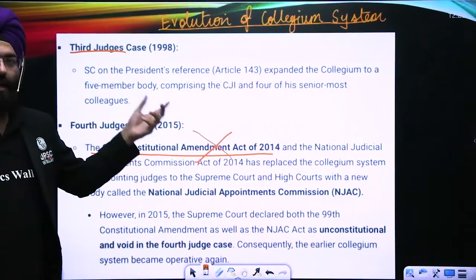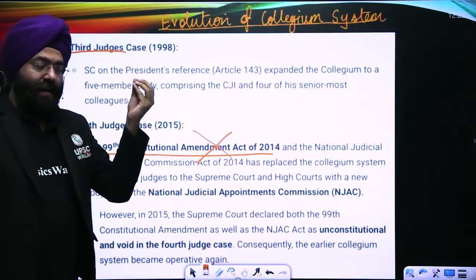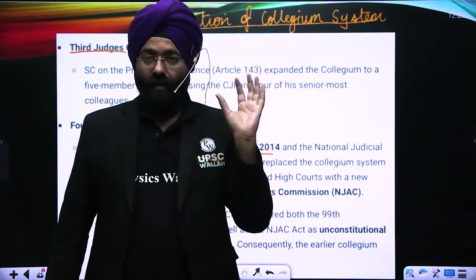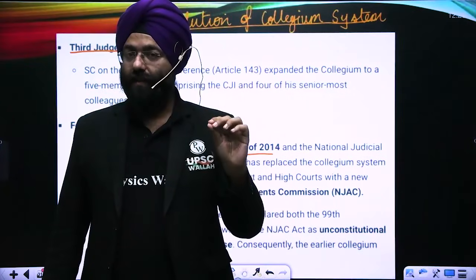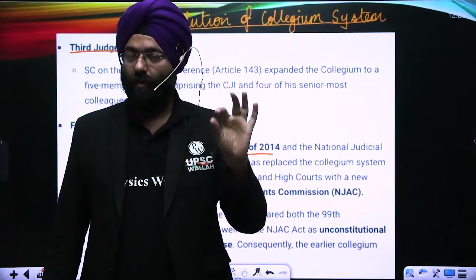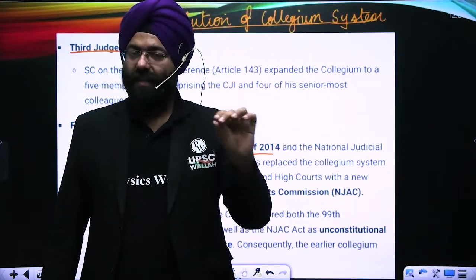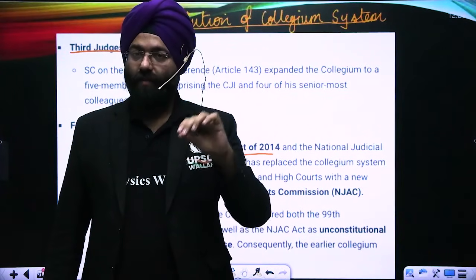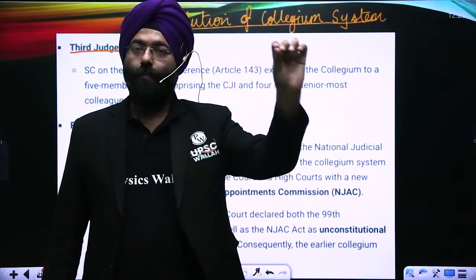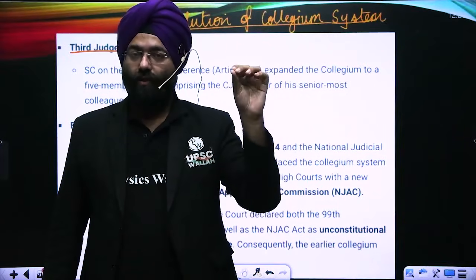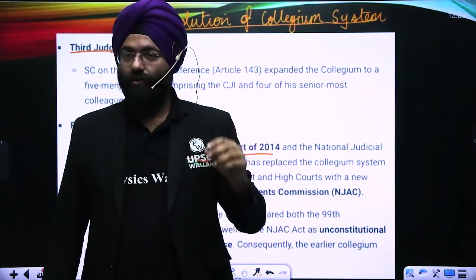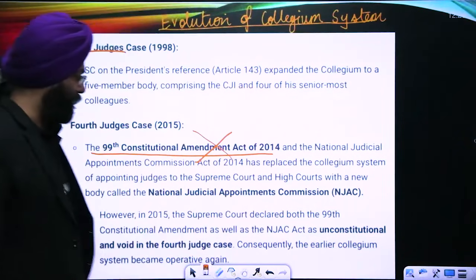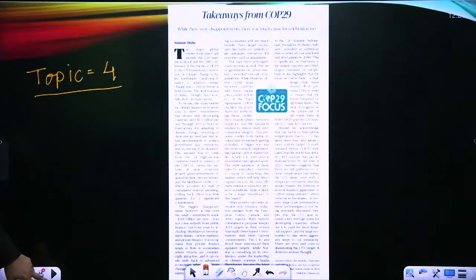So that is why, now, what is the collegium system? That appointment is done under Article 124. There is no problem in that. But the names are recommended by, with respect to the Supreme Court we are talking about, the Chief Justice of India along with the four other senior-most judges, with respect to who should be appointed as a judge of the Supreme Court, right? So this is a major dimension which we see over here, right? Okay. Now let's move ahead.